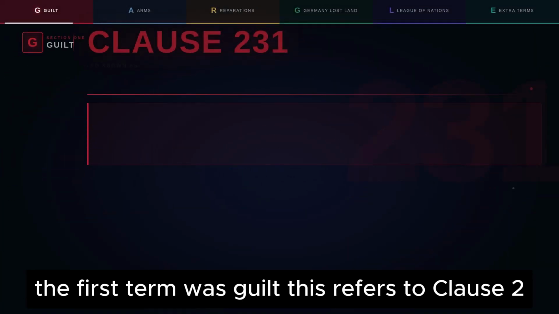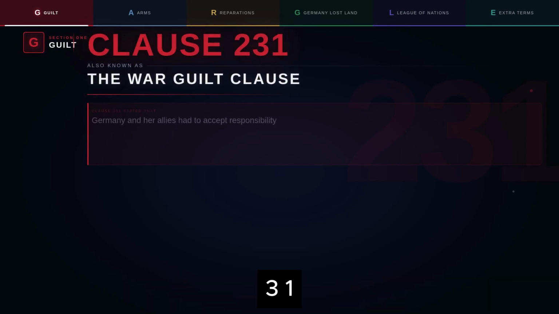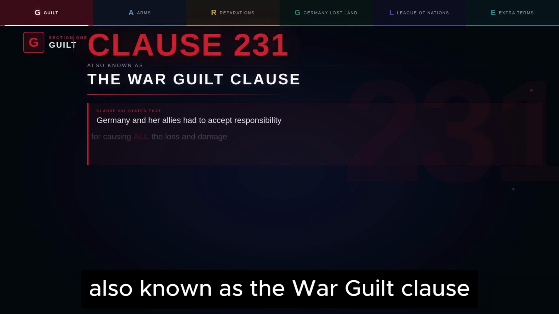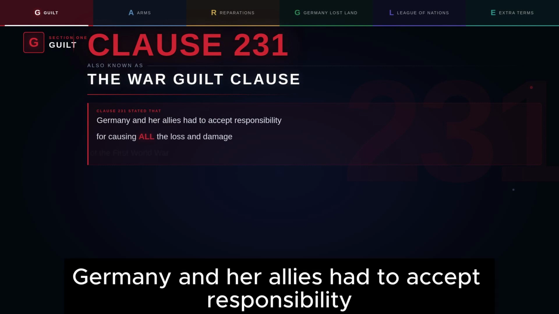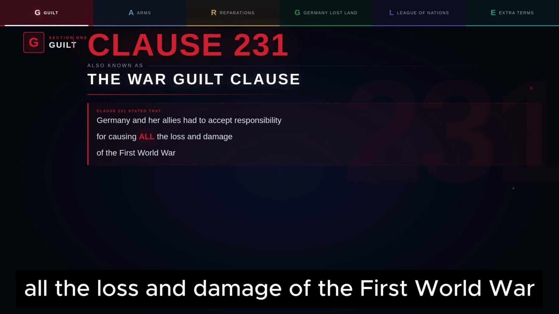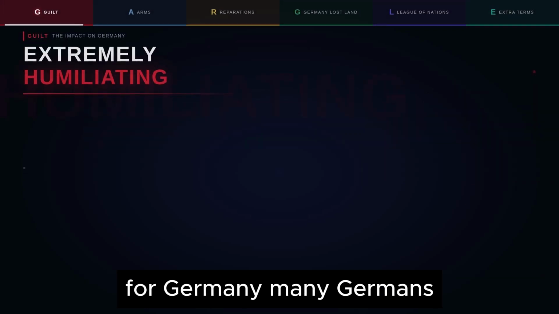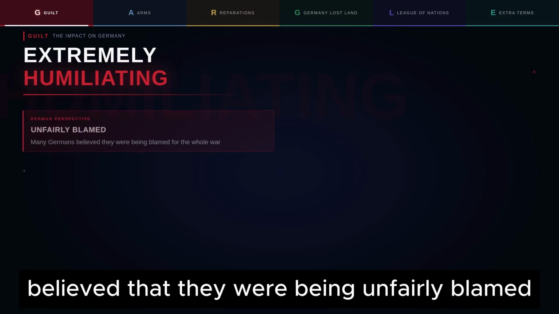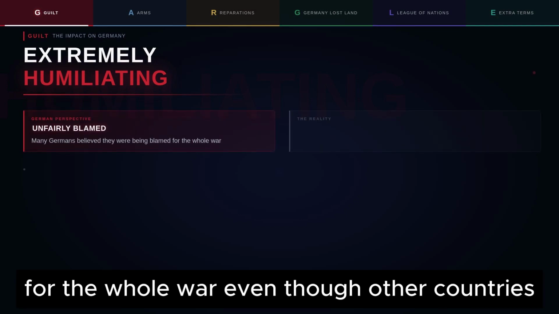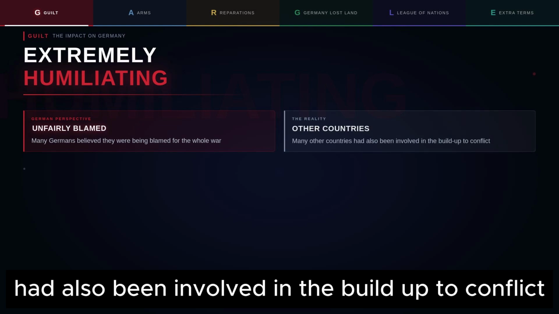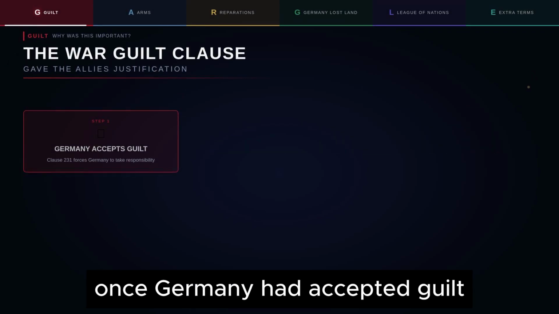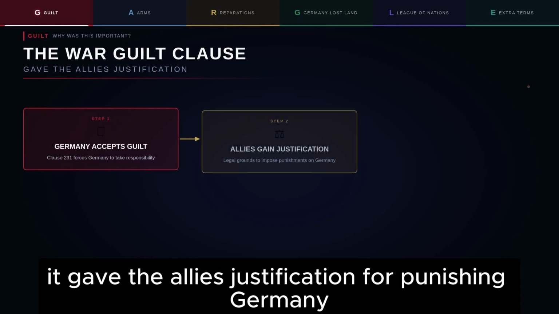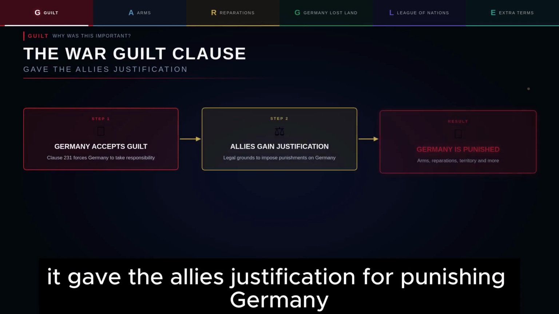The first term was guilt. This refers to Clause 231, also known as the War Guilt Clause. Under this clause, Germany and her allies had to accept responsibility for causing all the loss and damage of the First World War. This was extremely humiliating for Germany. Many Germans believed that they were being unfairly blamed for the whole war, even though other countries had also been involved in the build-up to conflict. The War Guilt Clause was important. Once Germany had accepted guilt, it gave the Allies justification for punishing Germany.